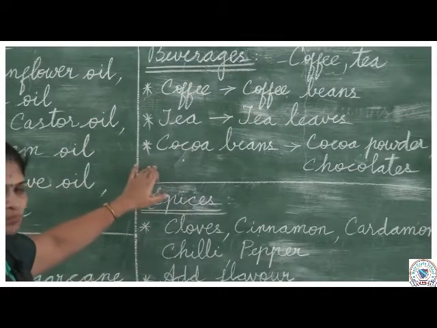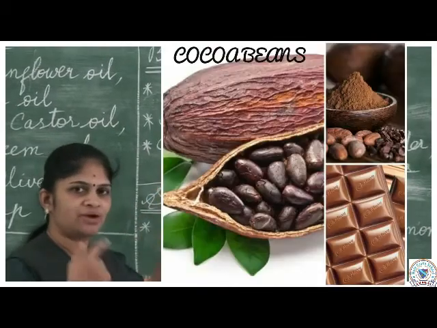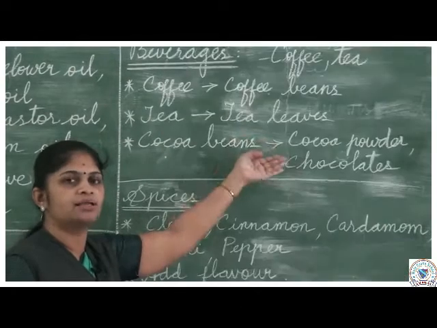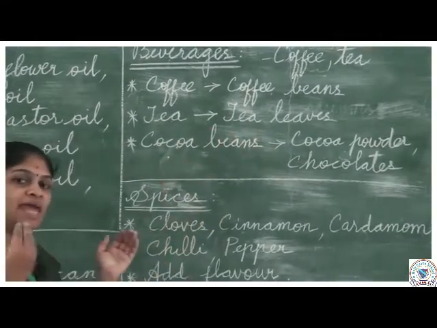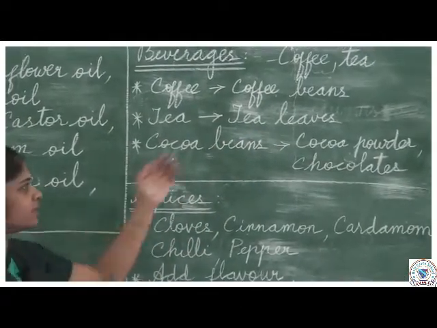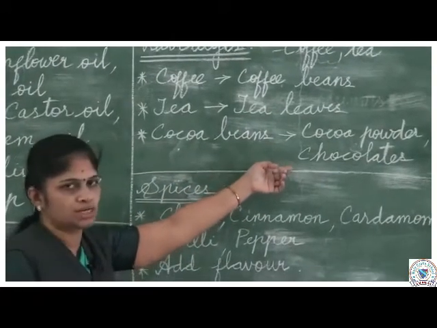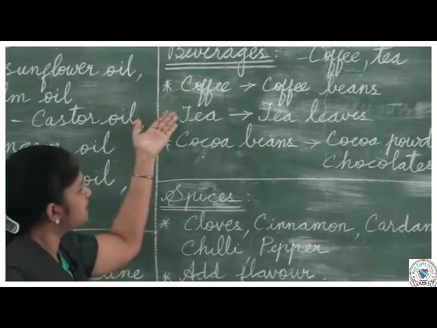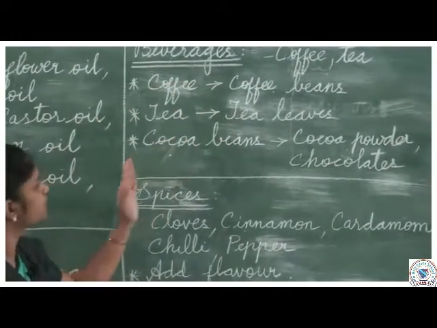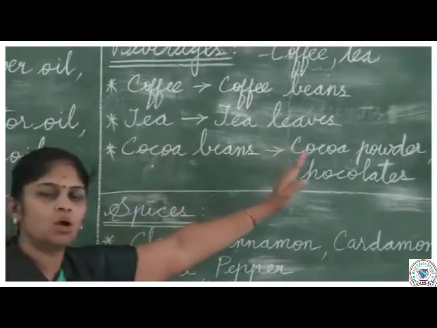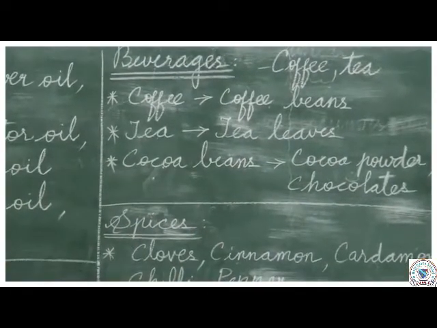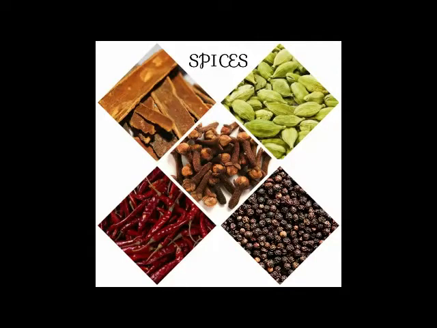Then cocoa beans. Cocoa beans also, when you grind it, you get cocoa powder, isn't it? This cocoa powder we may use in the making of cakes and chocolates. Okay? Then cocoa powder and chocolates also. So coffee we get from coffee beans, tea we get from tea leaves, cocoa beans we get from cocoa powder and chocolates.